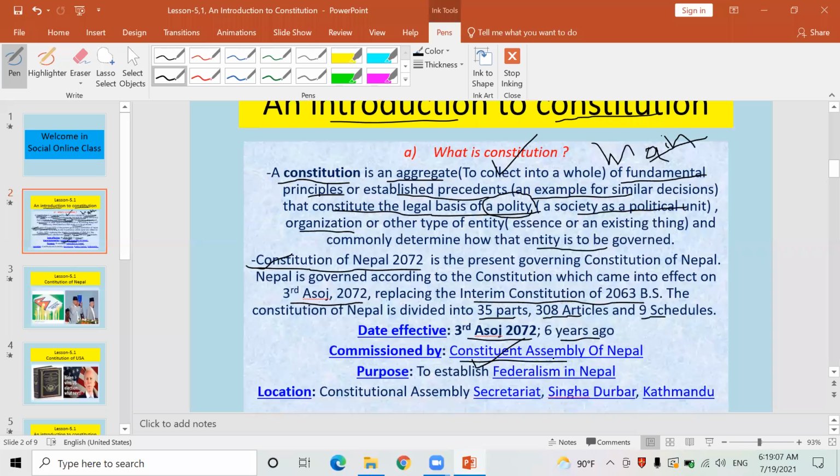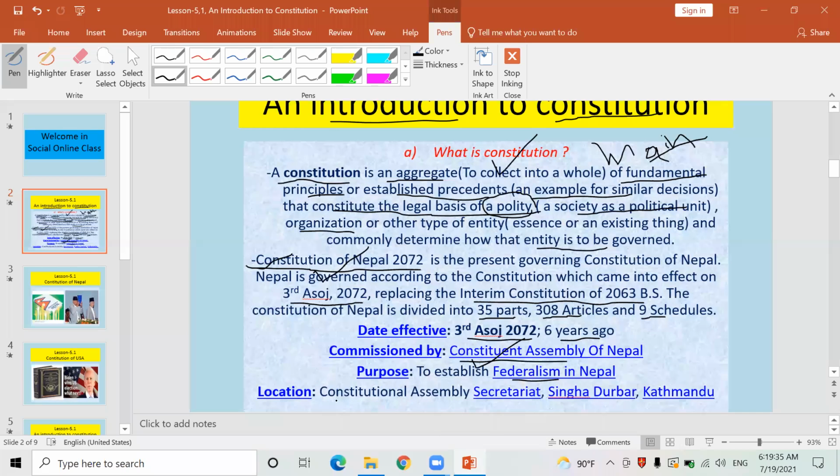They formulated this Constitution of Nepal 2072, which finally established federalism in Nepal and divided our nation into 7 provinces, like province number 1, province number 2, Bagmati province, Karnali province, Sudur Paschim province, Lumbini province, and so on. This very Constitution of Nepal 2072 has divided the nation into 7 states.